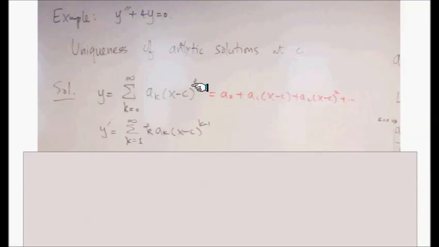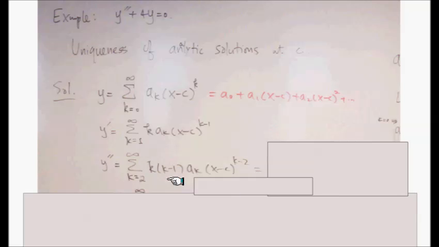So if you differentiate this, and that's a constant part, k comes down with (x minus c) to the k minus 1, and you notice that this index changed to 1. Because the first term a_0 becomes 0, and if k is 0, it already picks up the 0 part right here. So it would still be correct if I write k equals 0 there, but writing k equals 1 makes our manipulation a little bit easier later. Here comes the second derivative, so we have to differentiate this one more time.